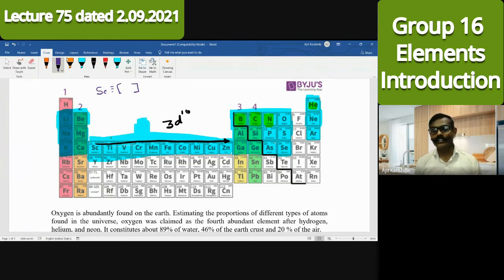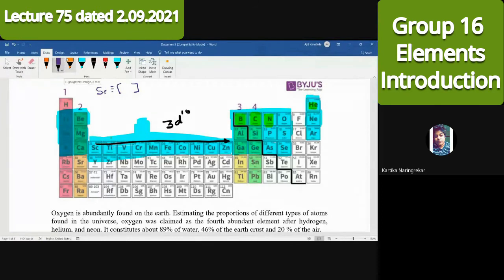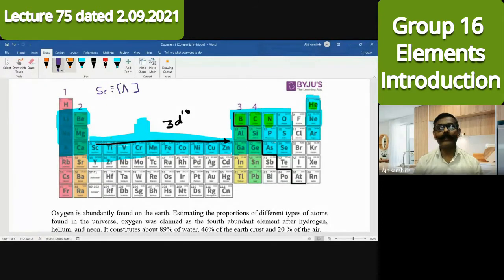Krypton atomic number is 36. Selenium atomic number is 34. I can't go ahead. I do not have that many electrons. So previous noble gas I want. Argon. Exactly. The previous noble gas is argon. After argon, electrons will enter in these s orbitals. What is the name of this s orbital, where electrons are entering in this potassium and calcium?